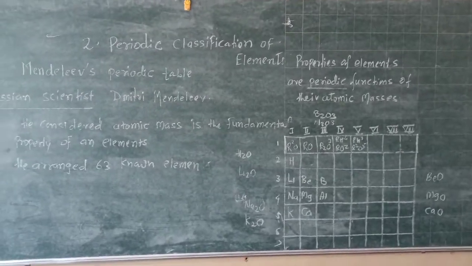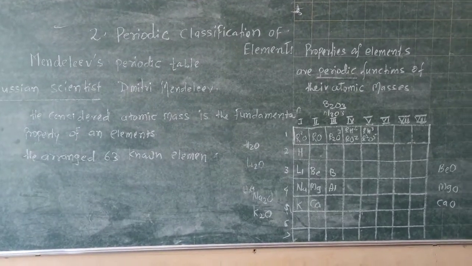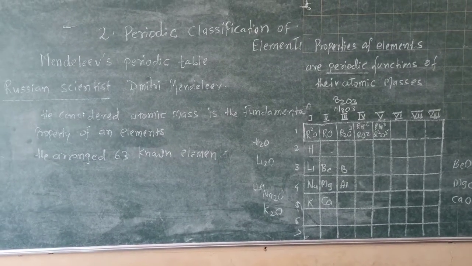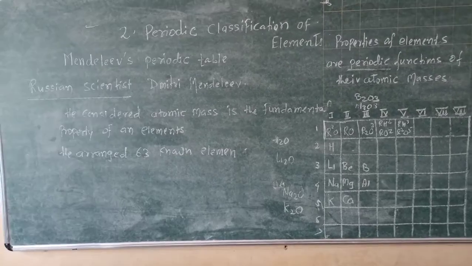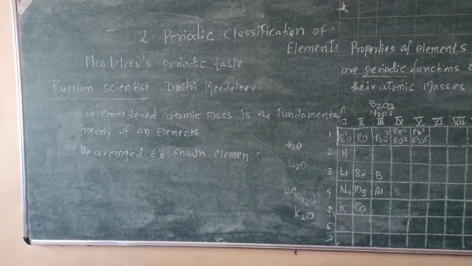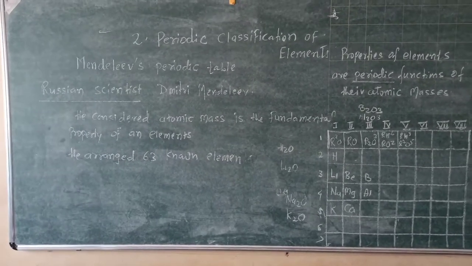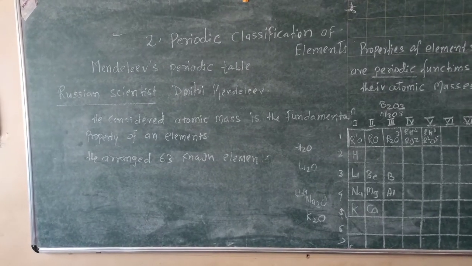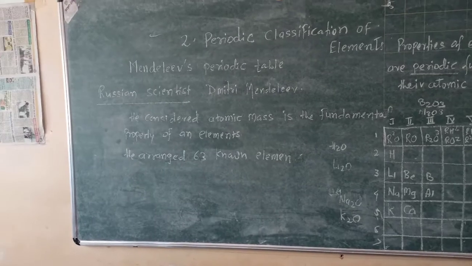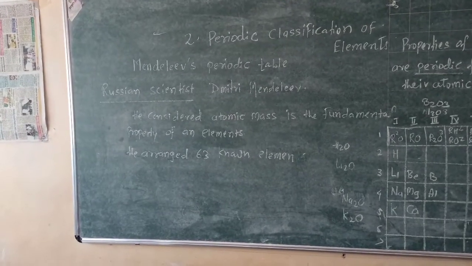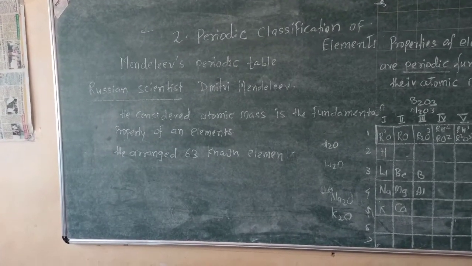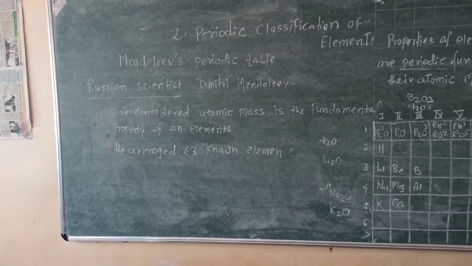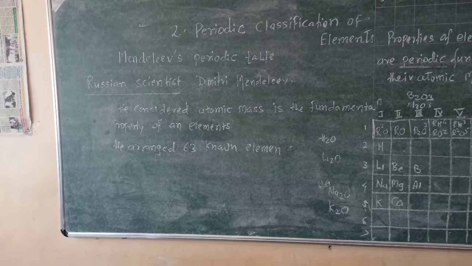Today we will see periodic classification of elements. That lesson we will continue, and here we had already seen the two previous classifications, Dobereiner's and Newlands'. And today we will see Mendeleev's periodic table, Mendeleev's periodic law, Mendeleev's classification. Mendeleev is a Russian scientist and his name is Dmitri Mendeleev.